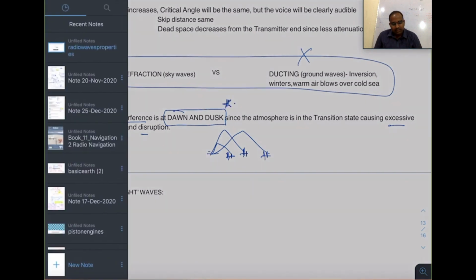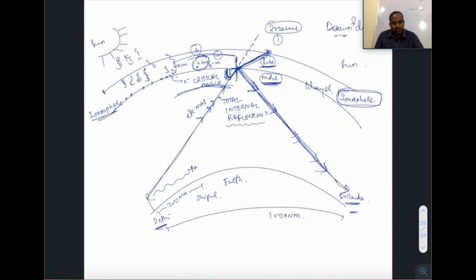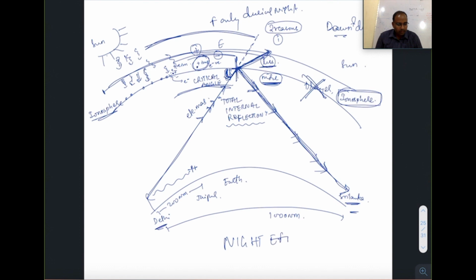Okay, what happens in the night? What happens in the night? There is no sun, so this D layer entirely vanishes, and only E layer and F layer exists. E, F only during night. There is a very big topic called night effect. So my next video will be on this night effect.